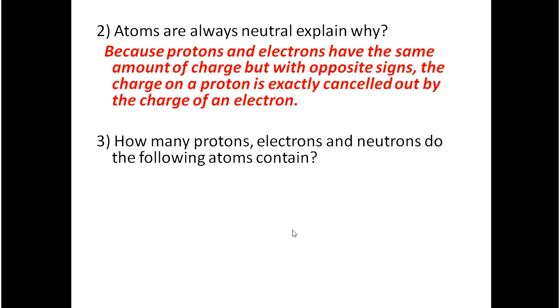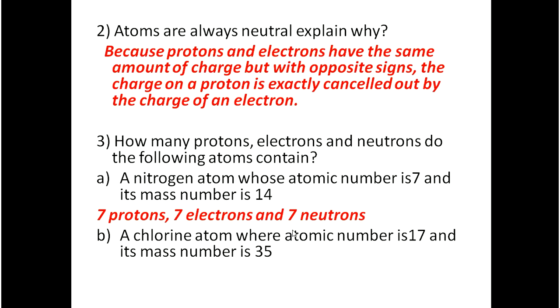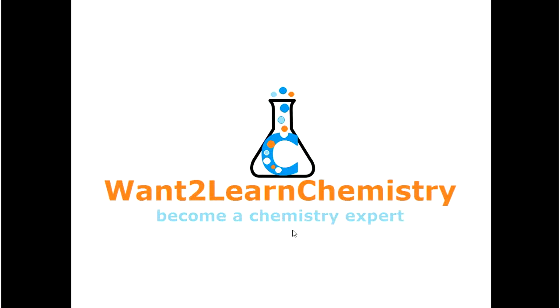Question 3. How many protons, electrons and neutrons do the following atoms contain? A nitrogen atom whose atomic number is 7 and mass number is 14. And the answer is 7 protons, 7 electrons and 7 neutrons. 3b. A chlorine atom where the atomic number is 17 and the mass number is 35. And the answer is 17 protons, 17 electrons and 18 neutrons.